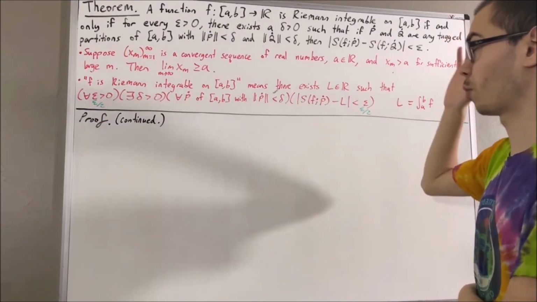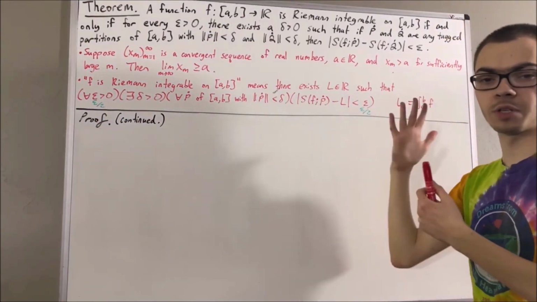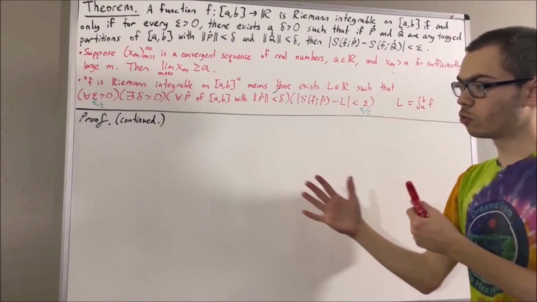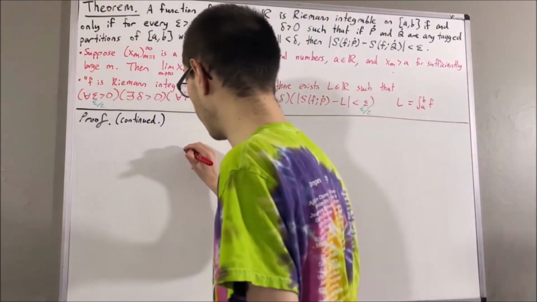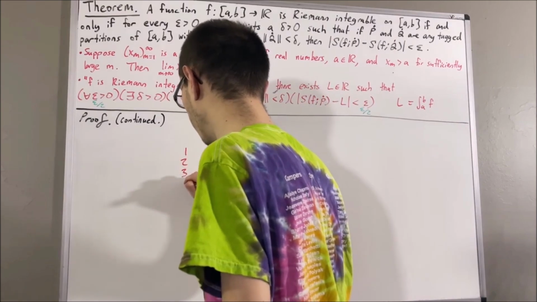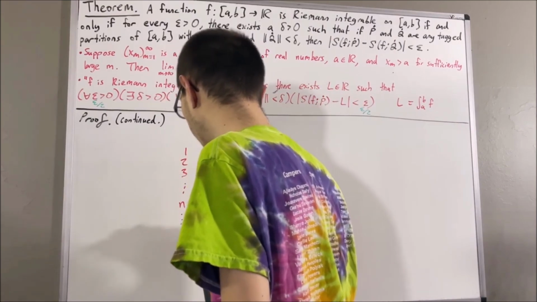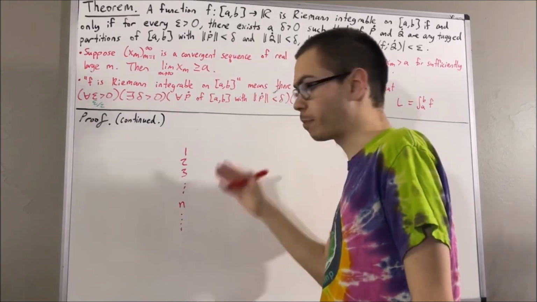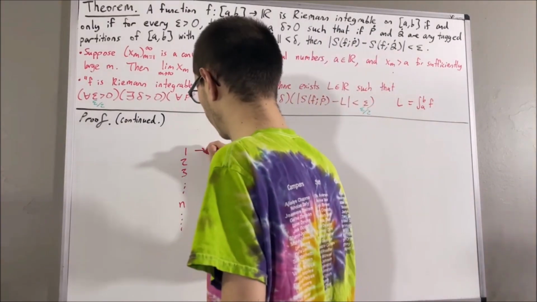Now, as preliminary work for constructing our sequence of Riemann sums, we're going to consider the set of positive integers, so 1, 2, 3, and so on. But now we consider the reciprocal of each positive integer.